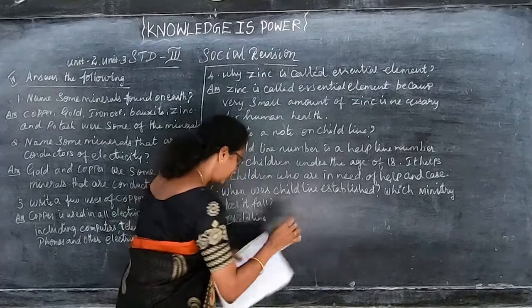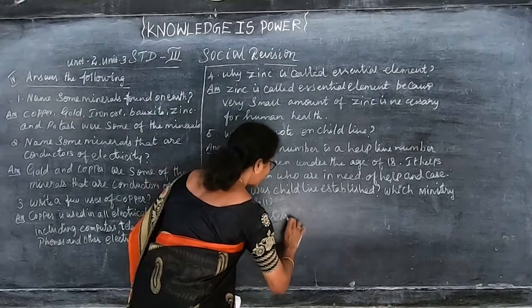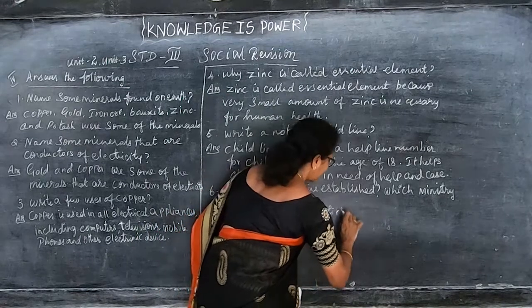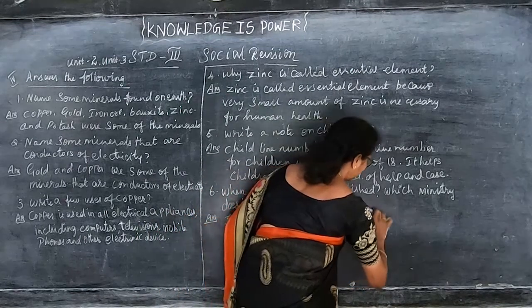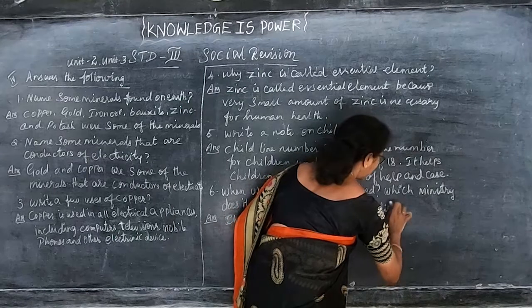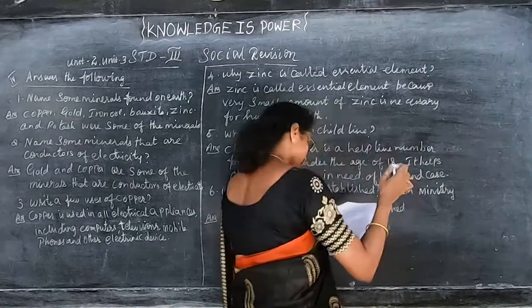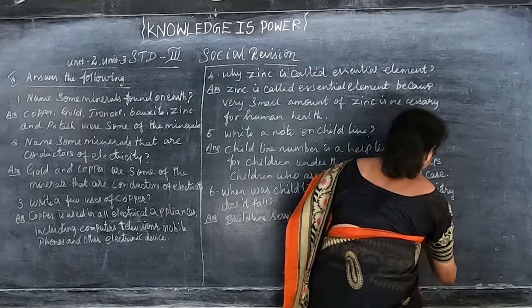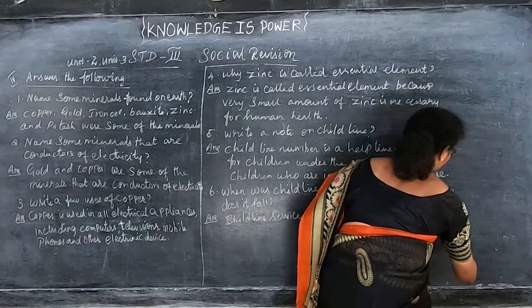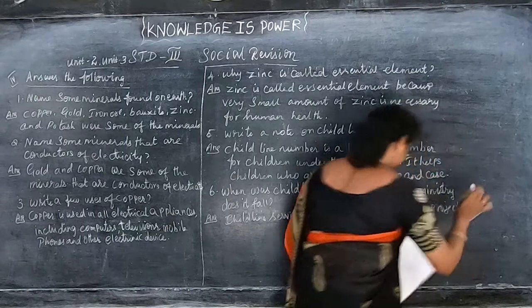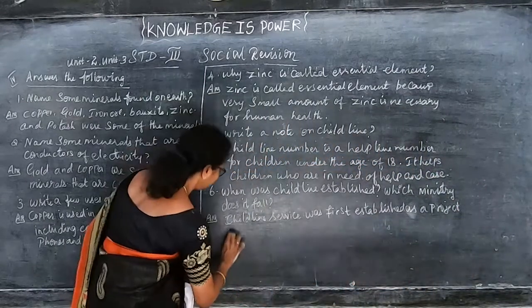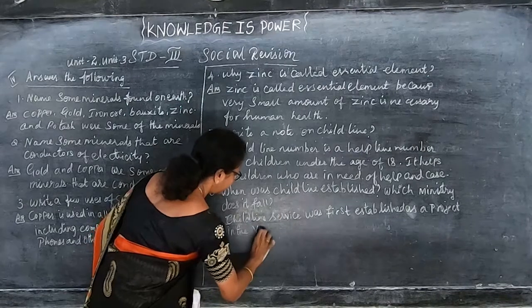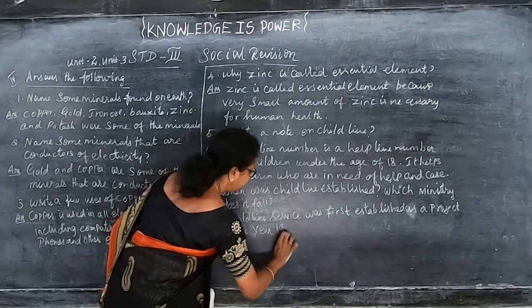Childline service was first established as a project in the year 1996.